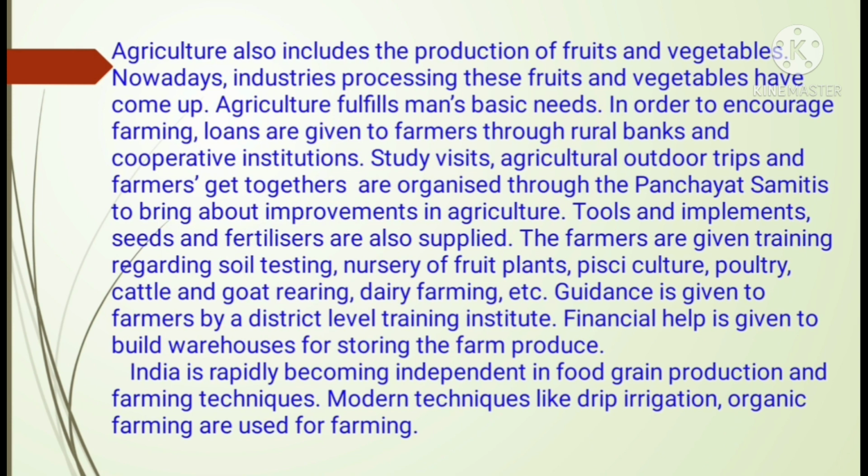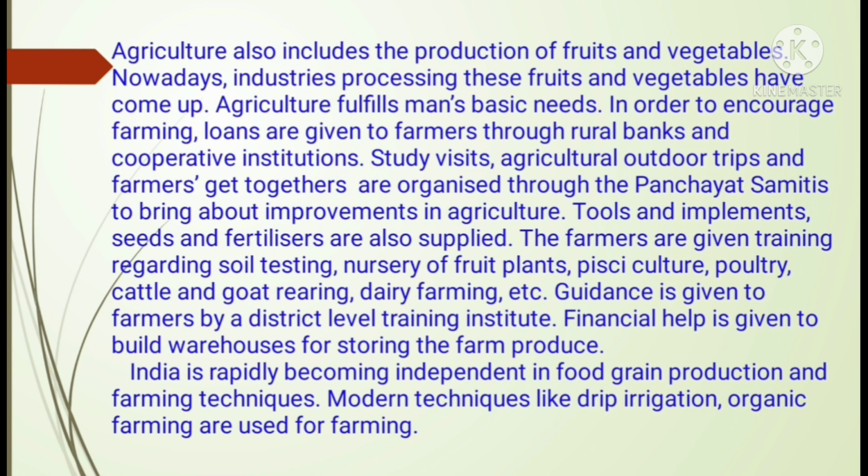Modern techniques like drip irrigation and organic farming are used in farming. So nowadays we have modern techniques like drip irrigation, where lots of water is not required and it's not wasted. So sprinklers are there, and from that, drip by drip, small tiny droplets of water are put on the crops, and this way it helps in the field of farming and agriculture.